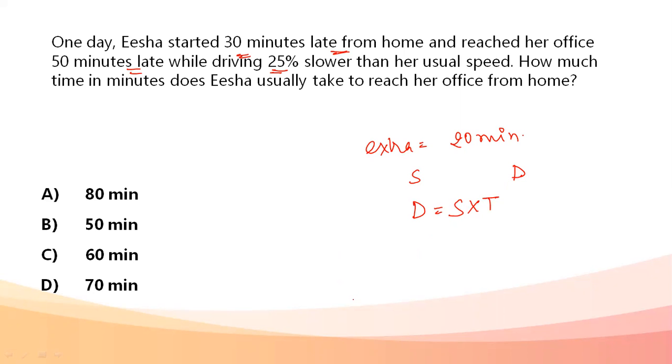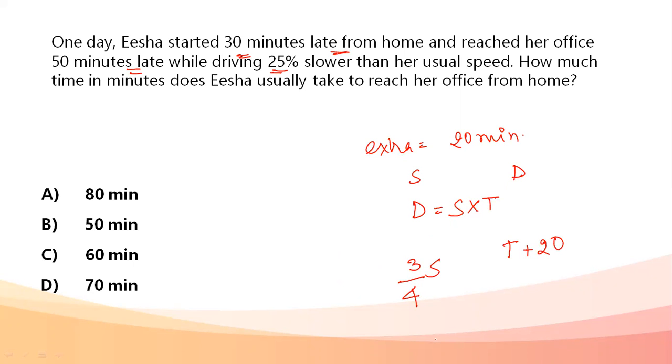She's slower by 25%. That means she's traveling at 3 by 4th of S. Extra time, that means t plus 20.